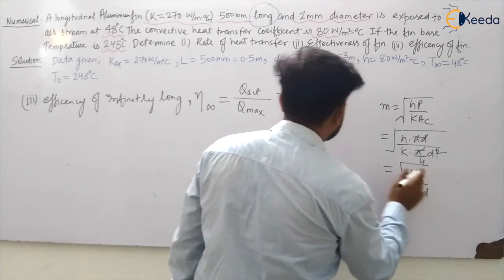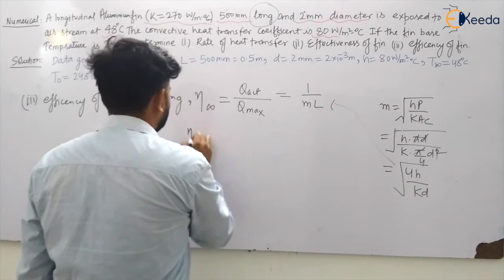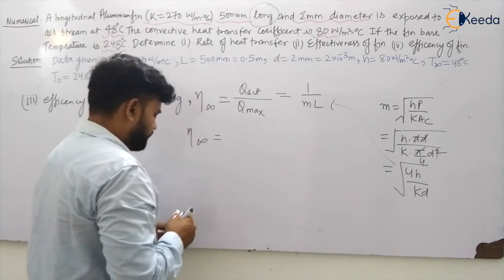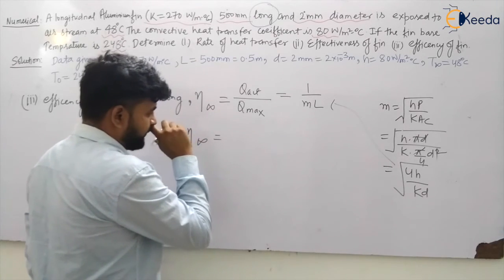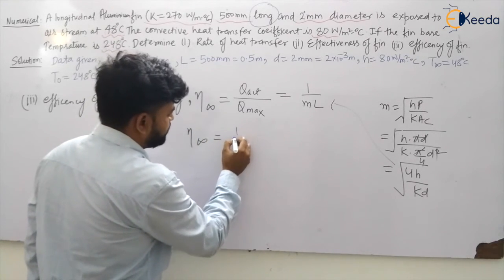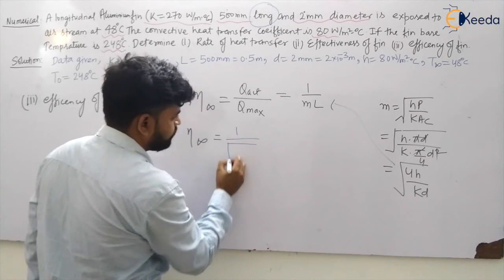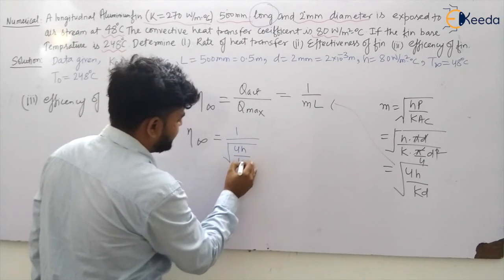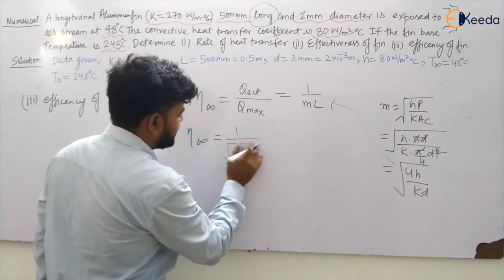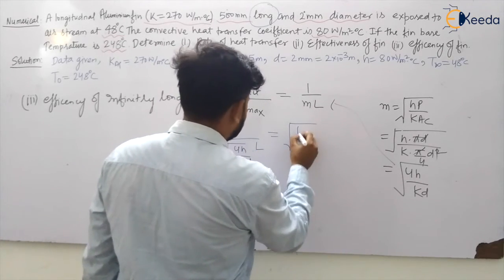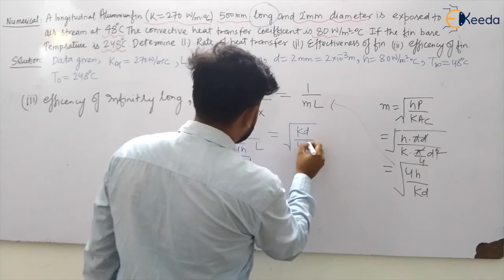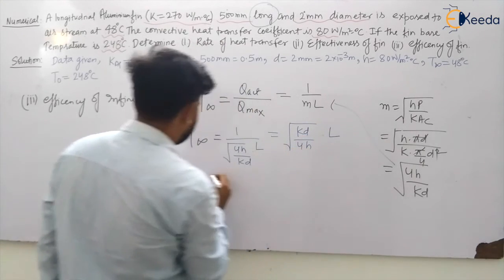If I put this value, the efficiency of infinite fin will be 1 upon mL. So this will become 1 upon under root of 4h upon kd multiplied by L, or directly I can write it like under root of kd upon 4h into L.